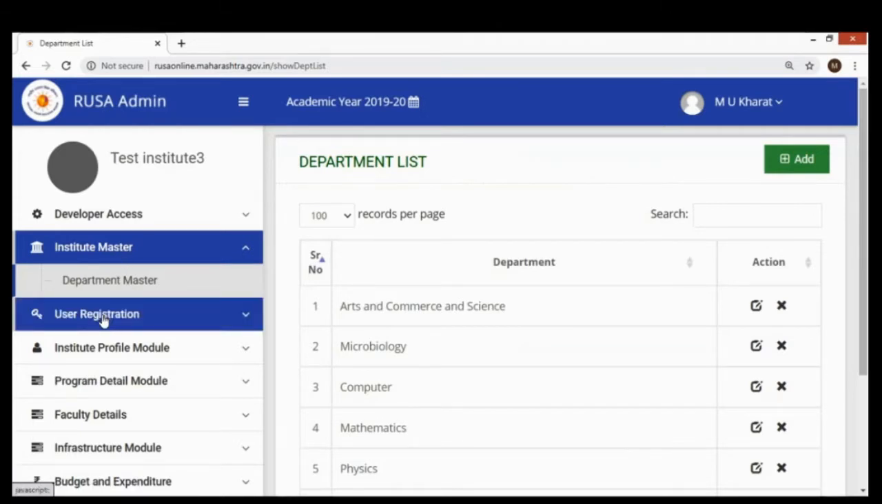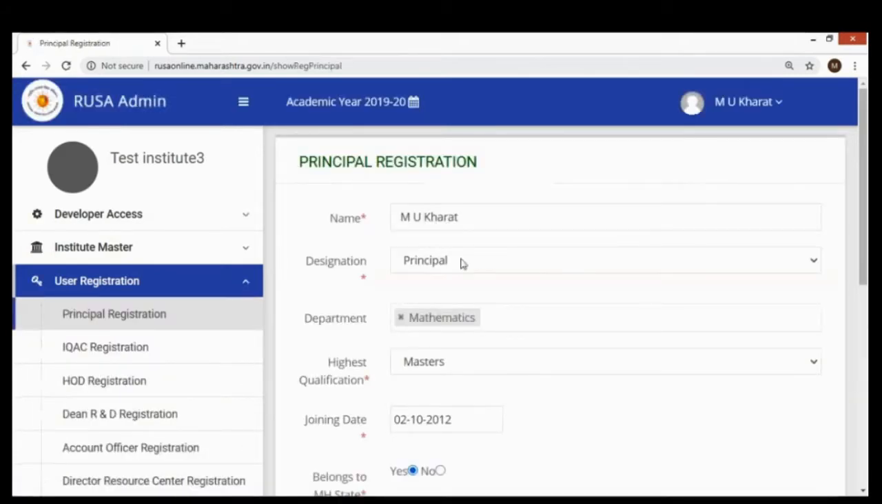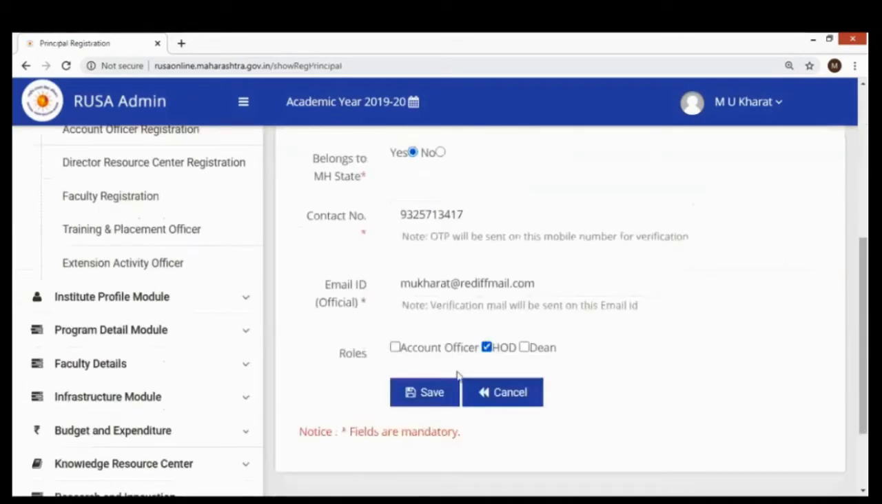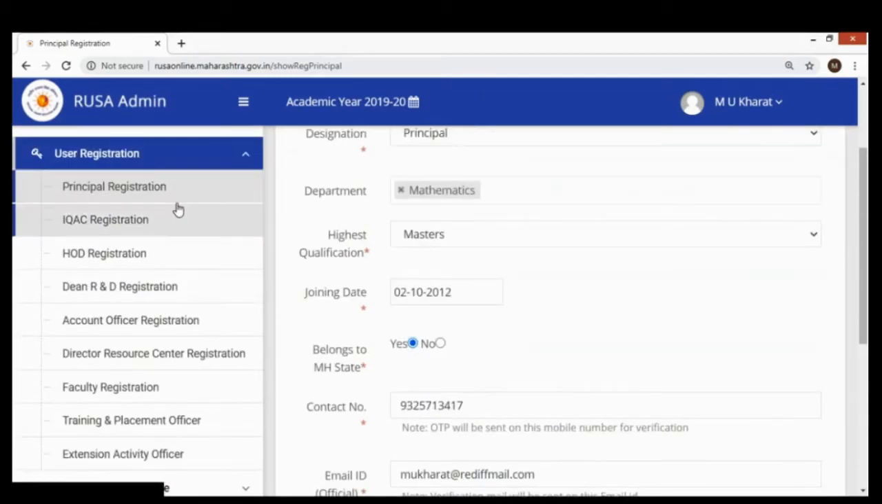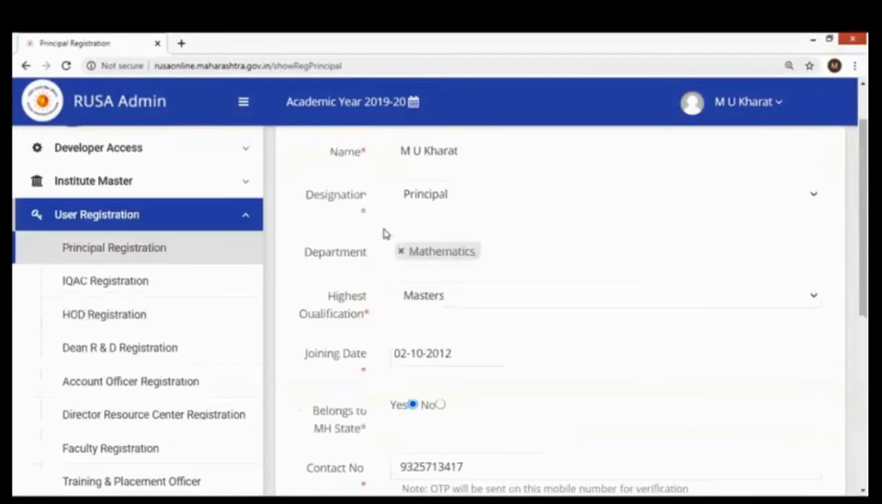There comes the user registration. With the principal registration, you can go over there as a principal, feed the information like this, very basic information, and save. Once you save this, your information will be made available and credentials of this particular user will be sent to your mobile number and email ID as a principal. As I told you, there are two different logins. One is the institute login and another is the principal's registration login. So with this, the principal can be registered into the system.